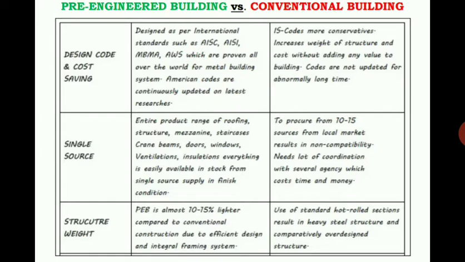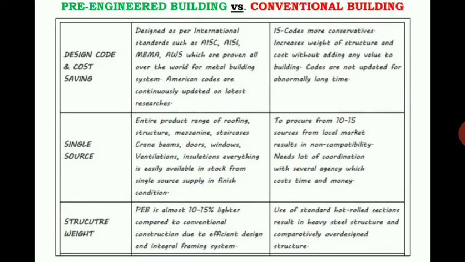In some cases codes are not updated for an abnormally long time, so we are using older code books, which need to be updated further. For present conditions, how it is going to work out and how we can reduce the weight, so many things have to be updated in the Indian standard codes. Usually the weight of the members will be more in the conventional building.